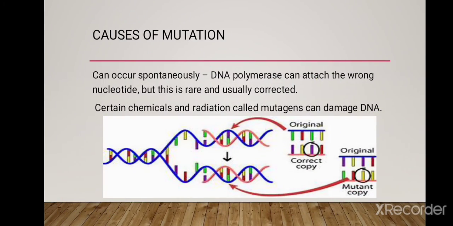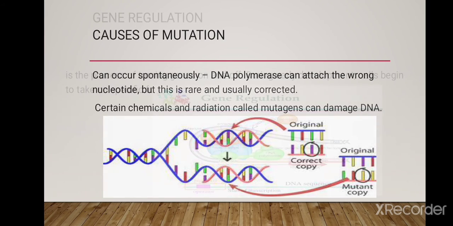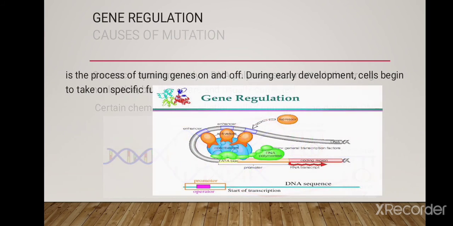So what are the causes of mutation? It can occur spontaneously. DNA polymerase can attach the wrong nucleotide, but this is rare and usually corrected. Certain chemicals and radiation called mutagens can damage DNA. One example is that chemicals can cause mispairing of base pairs or themselves substitute for base pairs. As I said earlier, high-energy radiation can eject electrons from atoms within the DNA molecule, leaving behind unstable free radicals.